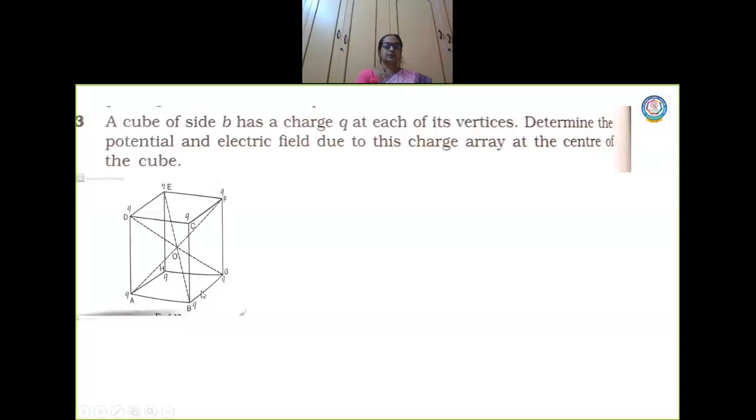Electric field here will be opposite to this. Electric field here will be opposite to this. Electric field here will be opposite to this. So the net electric field will be 0. There is no doubt about that. Okay, but we need to calculate the value of potential.